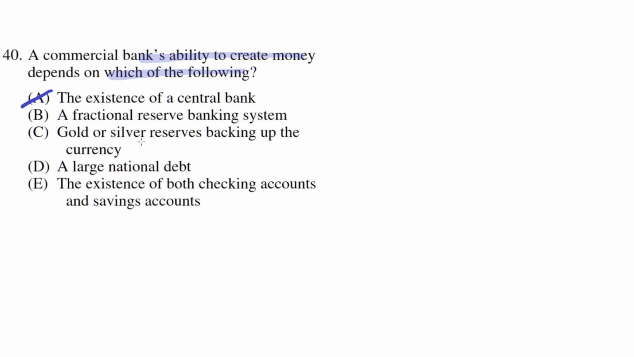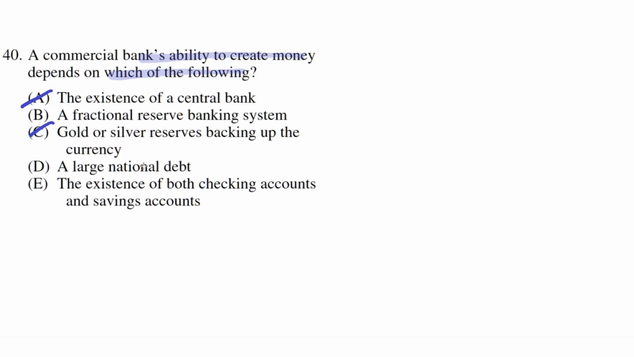This is incorrect because, for example, the US doesn't have gold or silver reserves backing up the currency, but commercial banks are still able to create money. So gold or silver reserves backing up the currency aren't a requirement for the commercial bank to create money. So C is incorrect.